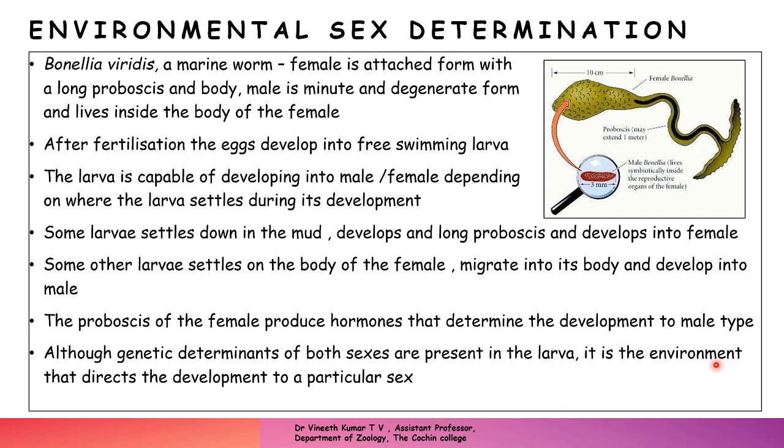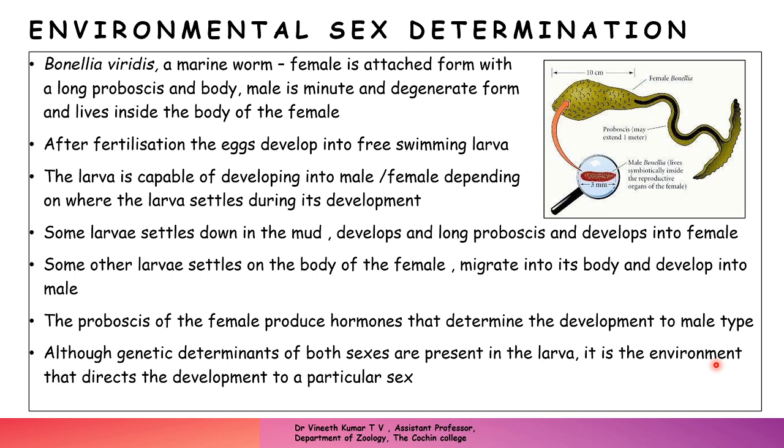If it lands directly onto a sea floor or a substrate, it will form a female by developing a proboscis. If the larva lands on the body or the proboscis of the female, that proboscis will guide its development into a male type.